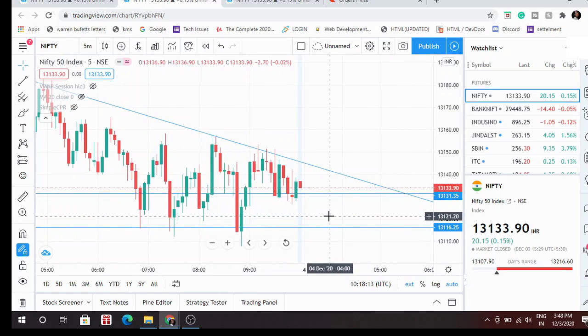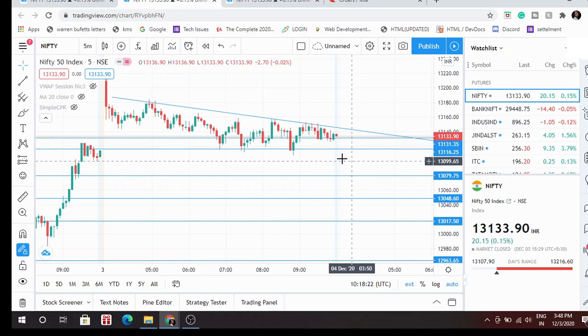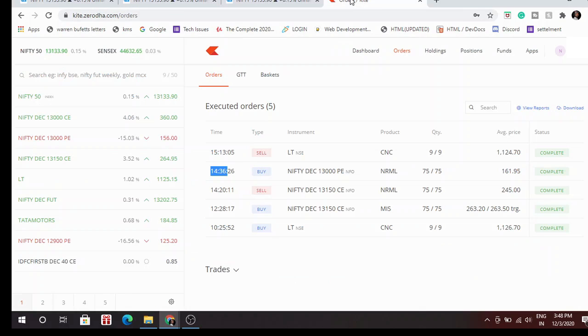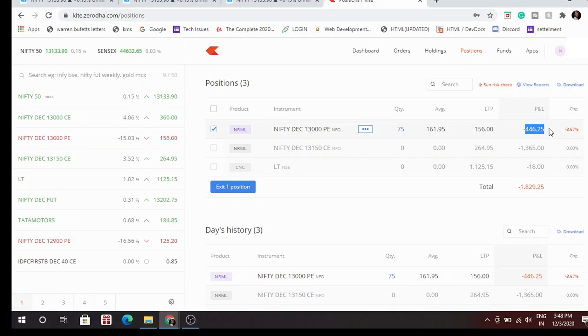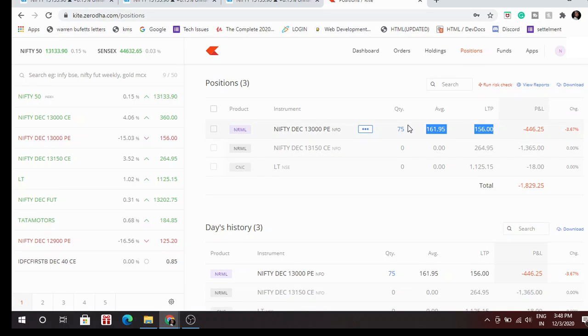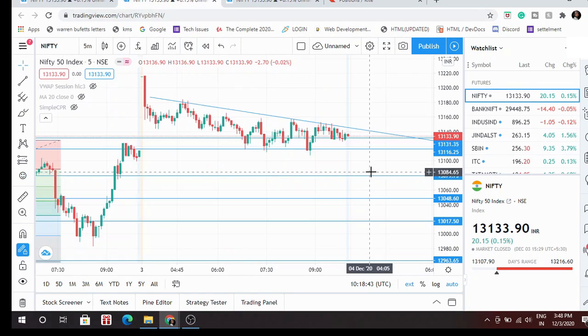So there are two chances: the market would go upside if it breaks this trend line, or the market can go really down if it breaks the other way. Most probably the market is going down. So I have taken the trade, and I have carried it forward. I have a loss of 446 rupees today, but I'm carrying this for the next day, because I'm hoping the market goes down tomorrow.